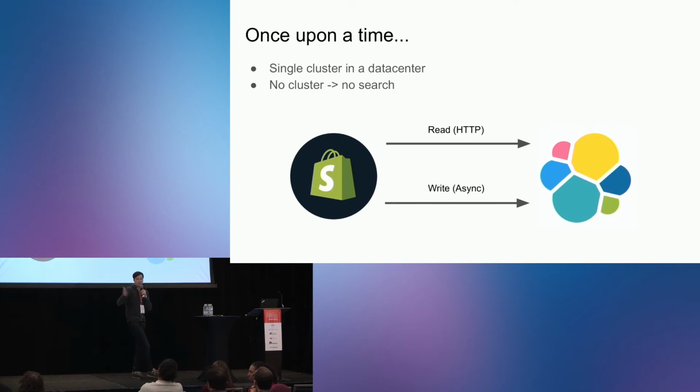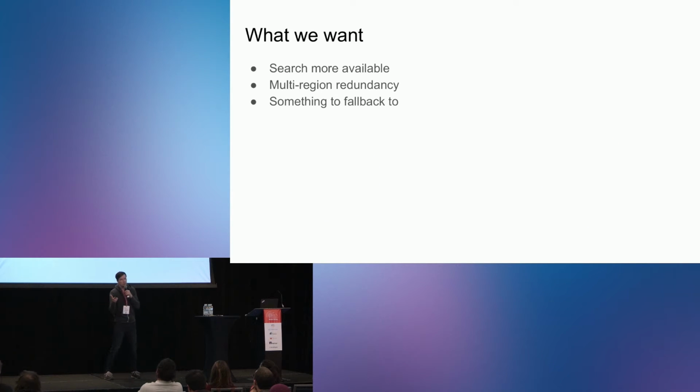So this is what it looks like. We had one single cluster in a data center. So when there's no cluster, there's no search. We do the reads directly with HTTP and write directly to the cluster, but asynchronously. So what do we want? The basic thing is we want search to be more available. We want multi-region redundancy. And of course, we want something to fall back to. This is the subject of the talk.